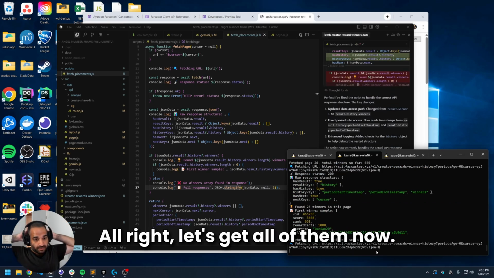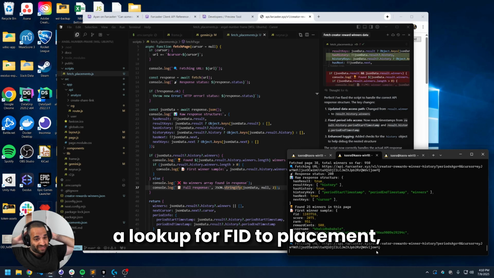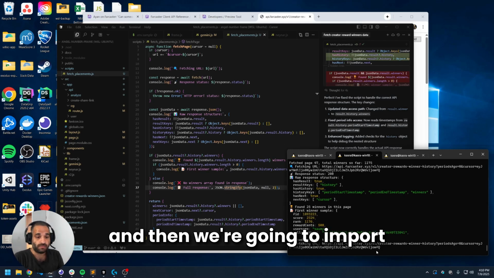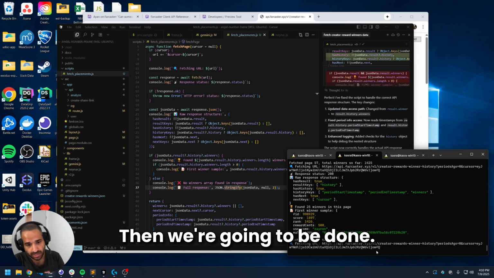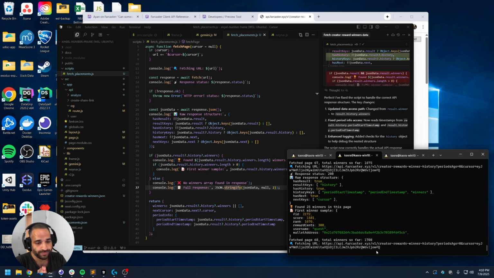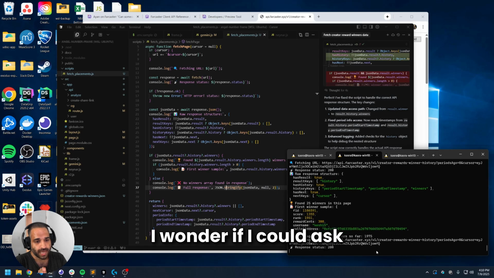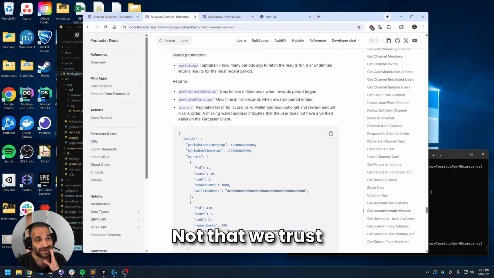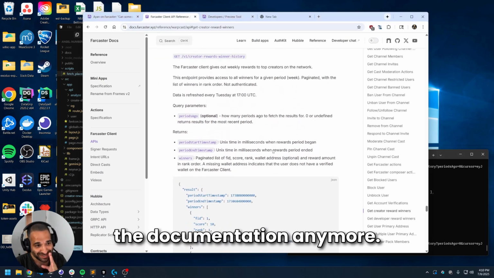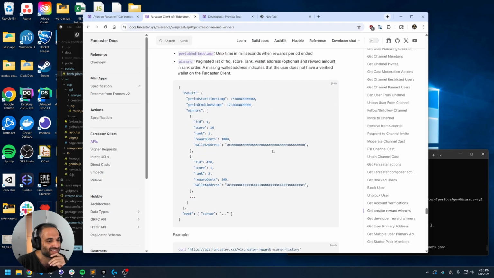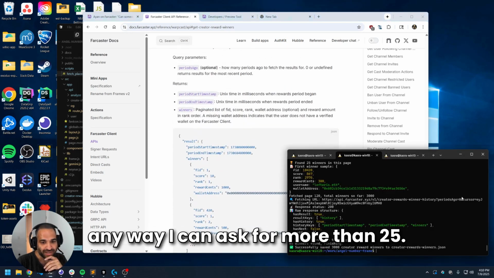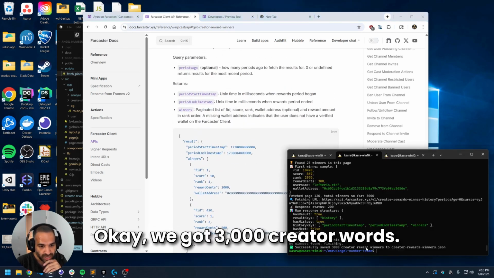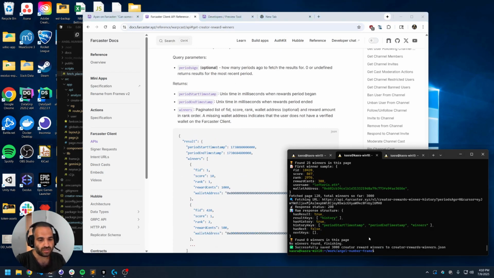All right, let's get all of them now, and then we're gonna write a lookup for FID to placement, and then we're gonna import that into the Next.js app, then we're gonna be done. I wonder if I could ask for more than 25 at a time. Not that we trust the documentation anymore. No, it doesn't look like there's any way I can ask for more than 25. Okay, we got 3,000 creator rewards, perfect.